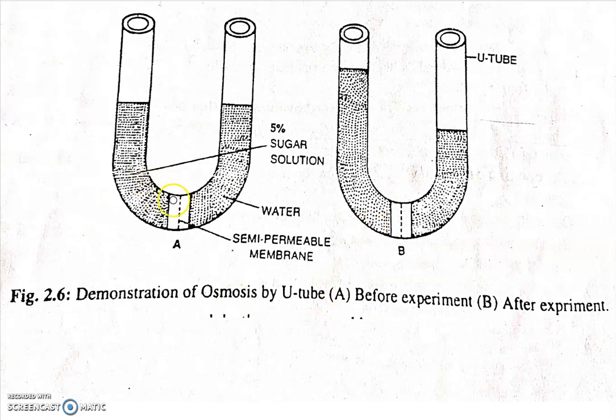Here also see, this is a semi-permeable membrane and there are two concentrations, here 5% and here only pure water. After some time what happens? In this figure, the level on one side is increased, meaning the concentration is high here and less concentration there, where only water is. So water moves from one region to another region. This is called osmosis.